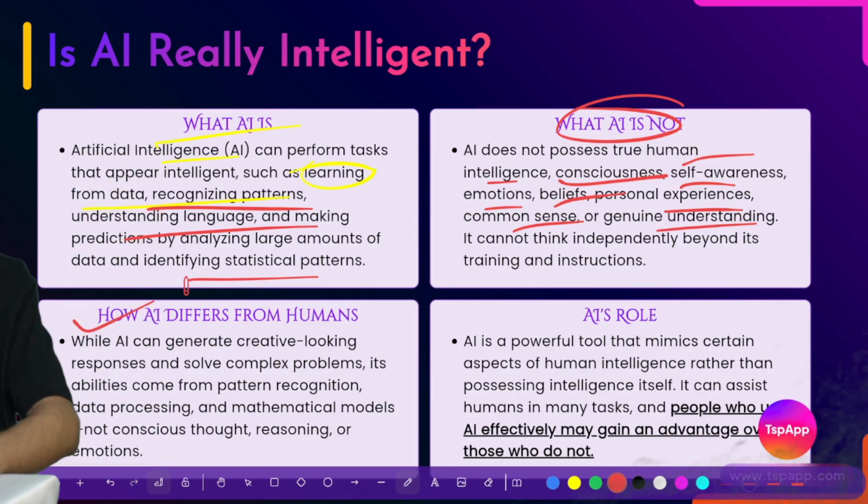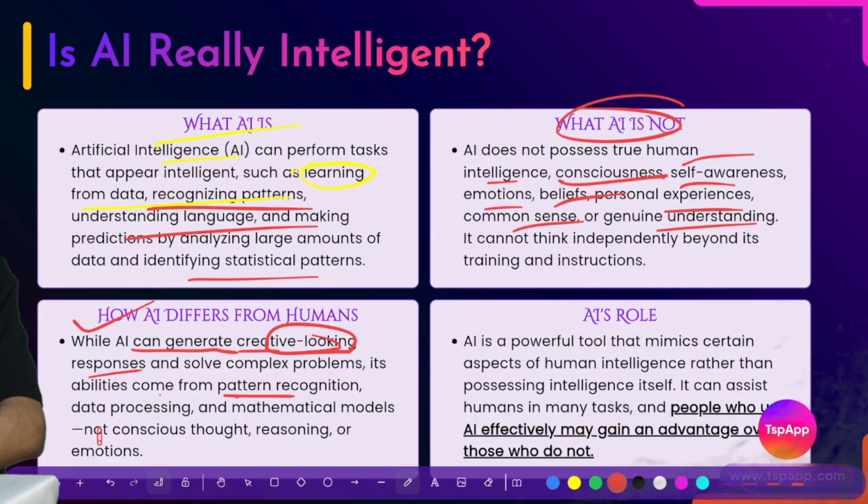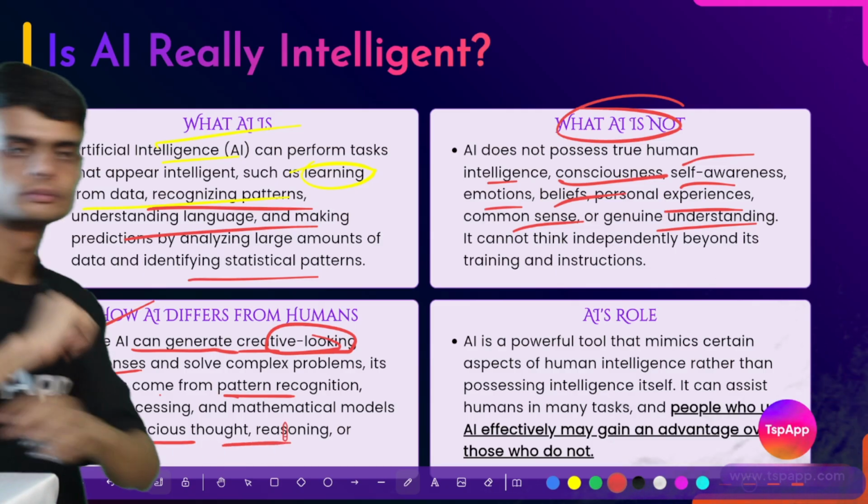Then we have how AI differs from humans. What is the difference between AI and human? AI can generate creative-looking responses from pattern recognition, not consciousness or thought.